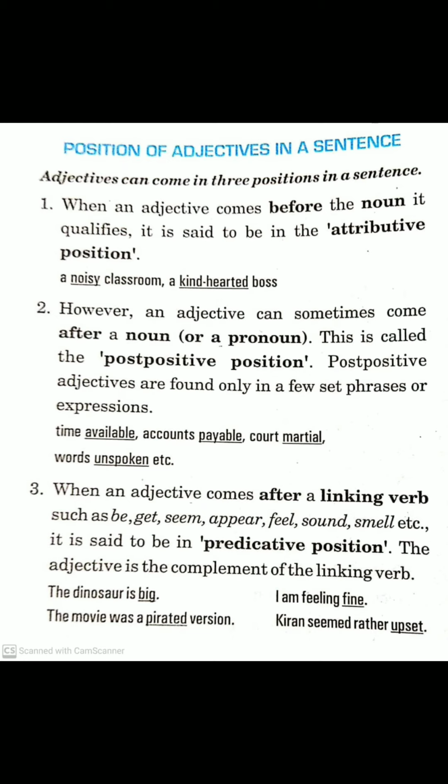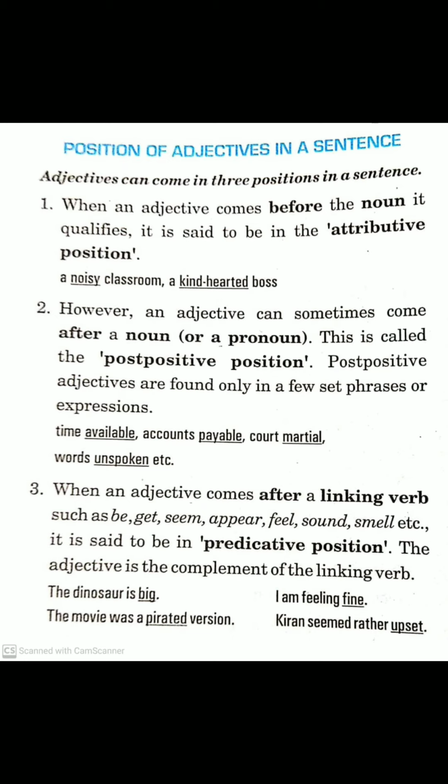For example, time available. What kind of time? The time that is available. Available here is an adjective and it is in post-positive position. Accounts payable. What kind of accounts? Which are payable. Court martial. Words unspoken, etc. So this is the post-positive position of the adjective, because it comes after the noun or a pronoun.